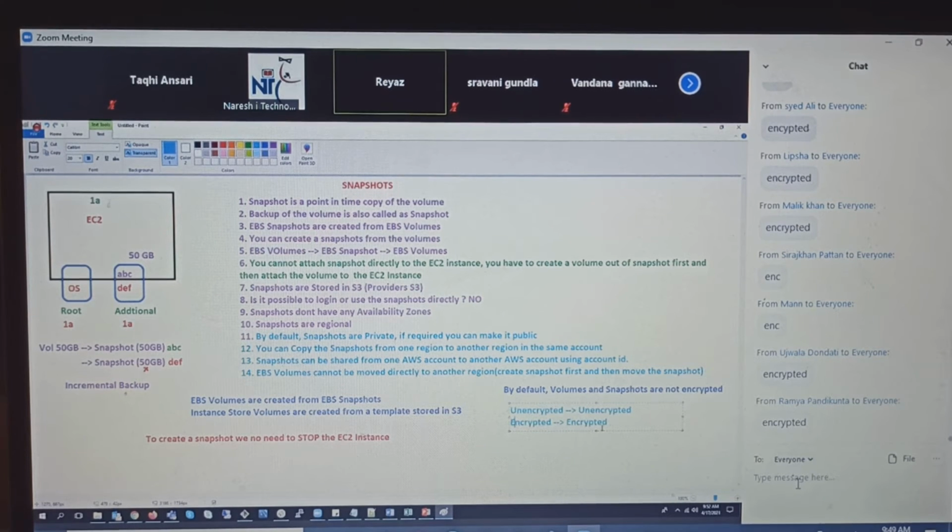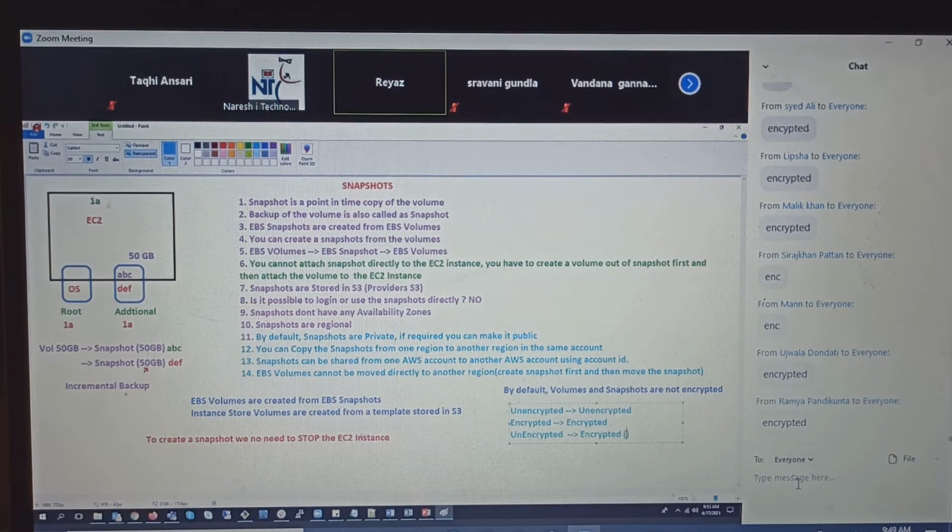These are all certification questions. Now you have unencrypted, and from unencrypted, I need to encrypt it. Yes, you can also do that. But how? There is an option called copy. Did we learn that we can copy the snapshot from one region to another region?